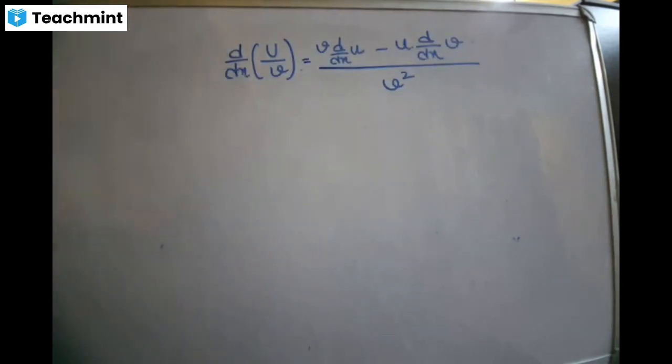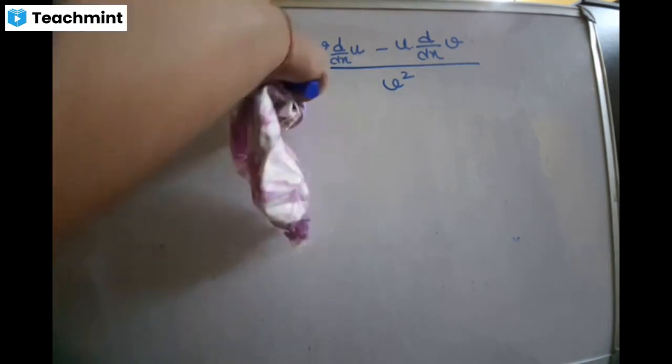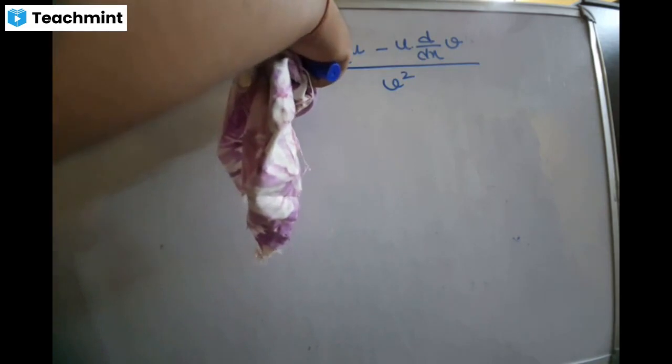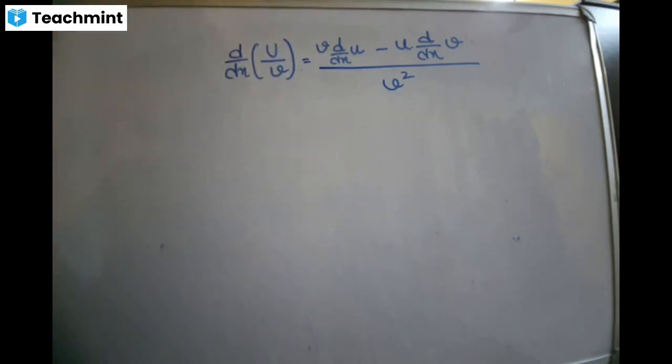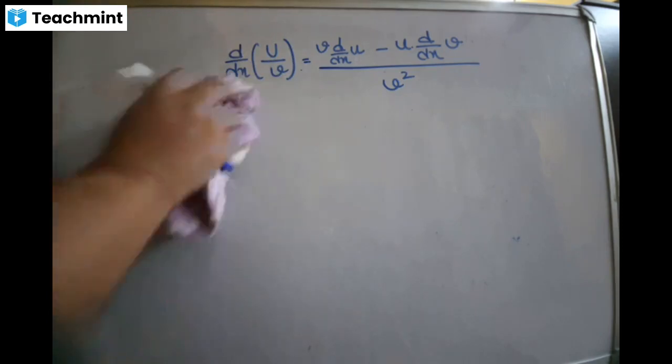So the difference between product rule and quotient rule is that product rule has plus, quotient rule has minus. And in quotient rule the first term has to be v. Because in product rule the sign was plus, so it does not matter whether 1 plus 2 is 3 or 2 plus 1 is 3. What I'm trying to tell you is order does not matter. You can write u first or v first, it doesn't matter because there is a plus. But here, because of the minus, v has to come first. Is that clear? Okay, so this is also done.